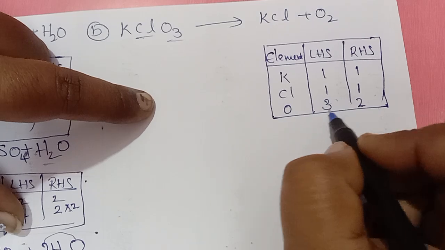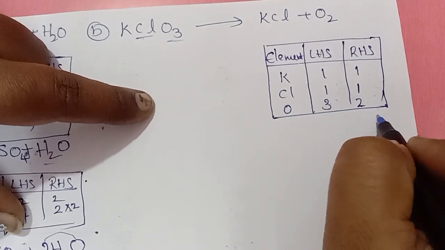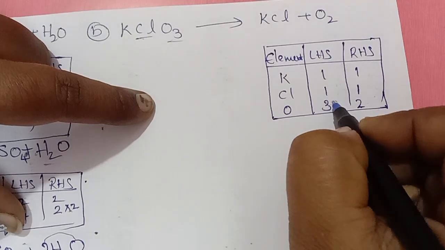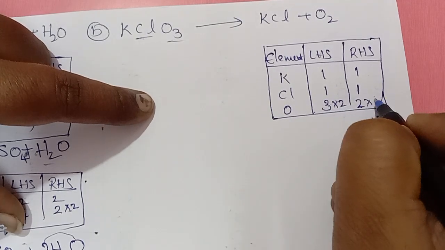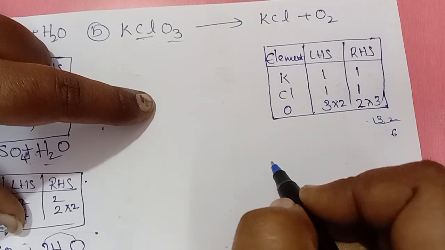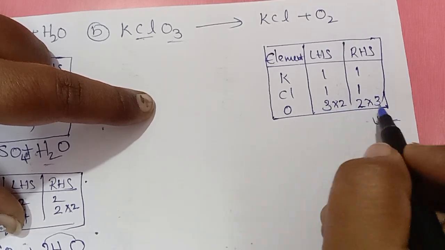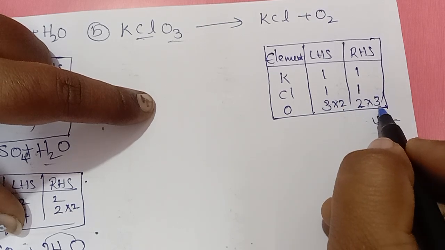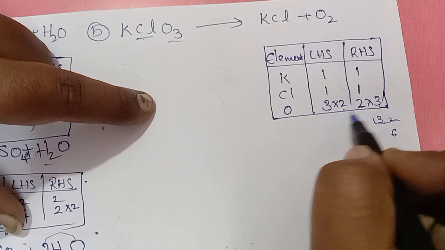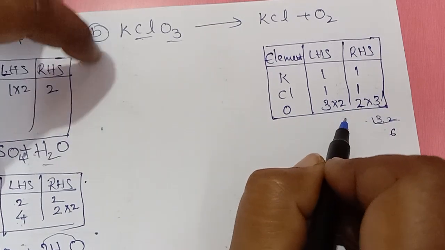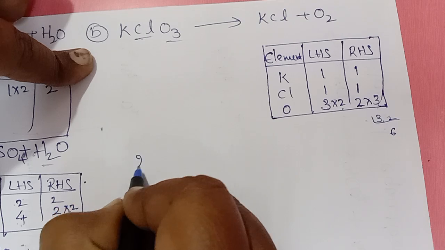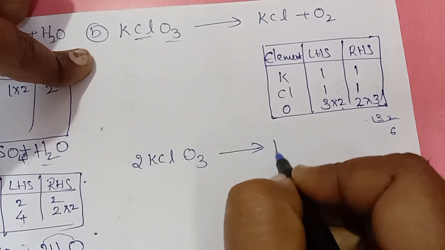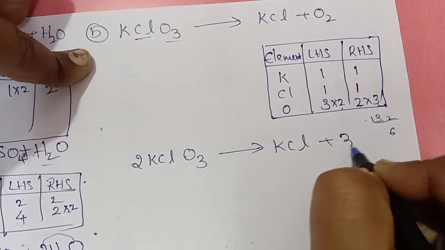So what you have to do is find the LCM for 3 and 2. You will get 6 as your LCM. So multiply your left side with 2, right side with 3. Both the sides I am changing, not a single side. Left side I multiply with 2, right side with 3, so it will become 6 here also. So 2 KClO3 gives out KCl plus 3O2.